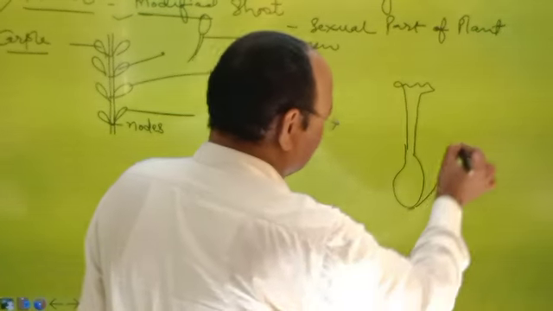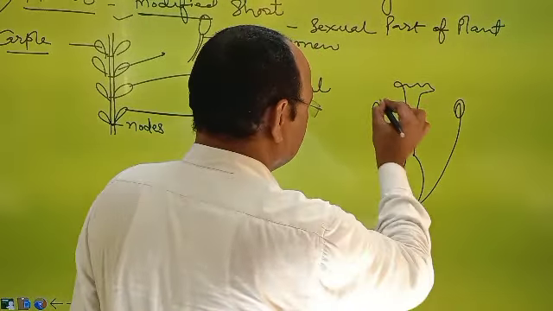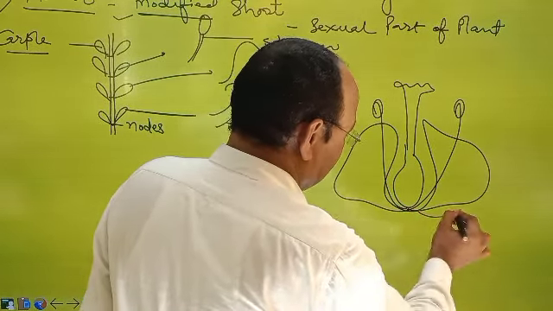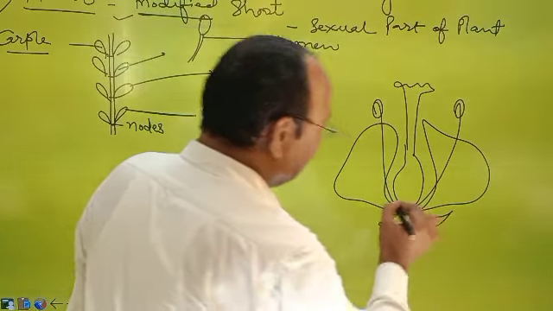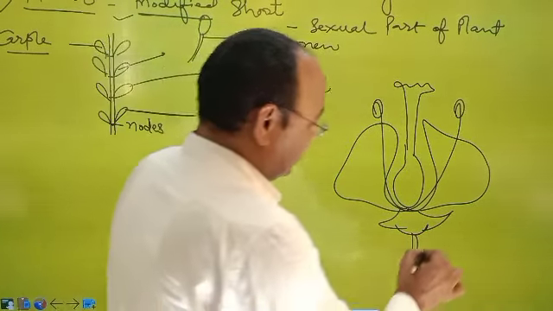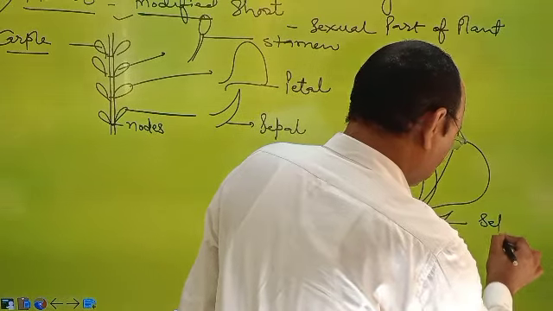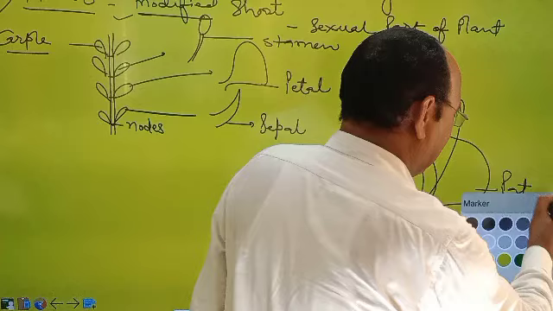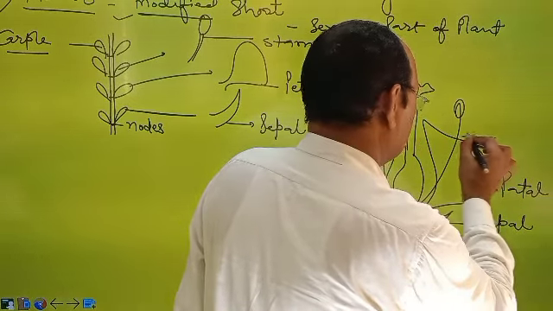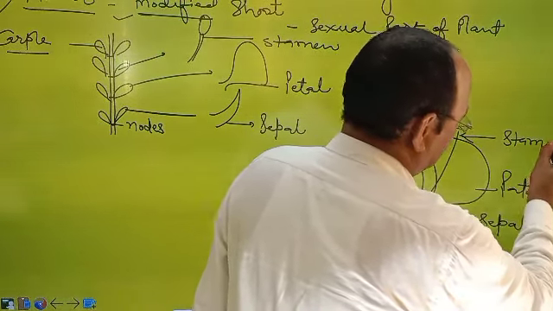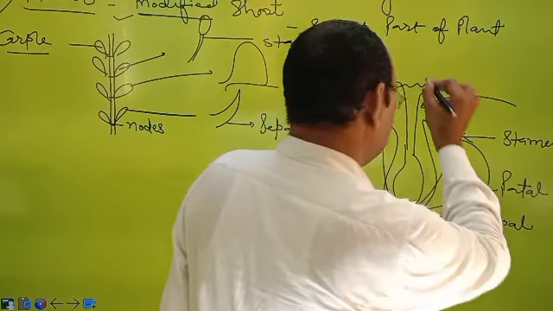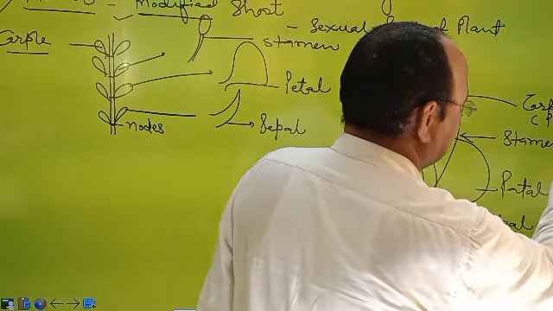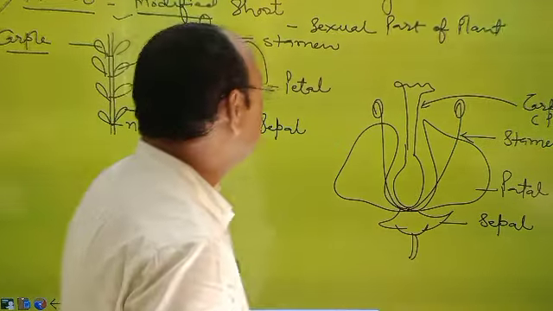Below the carpel, stamens are situated. Below the stamen is the colored part, which is known as petal, and then sepal. So in a flower, the parts are sepal, petal, stamen, and completely the carpel or pistil.